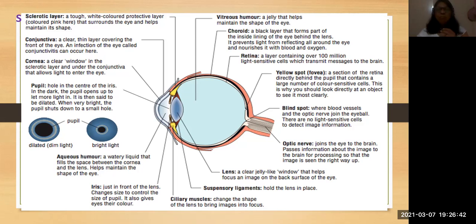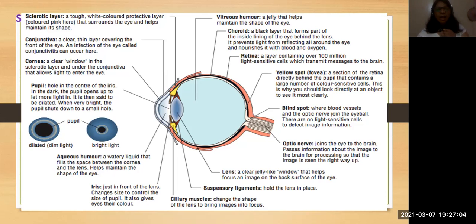And the main important thing is what the pupil does. When we go into the dark, the pupil will increase its size. When we go into light, the pupil will decrease its size to maintain the amount of focusing light which will put the image on the retina.